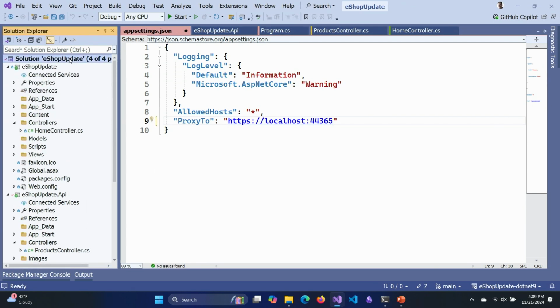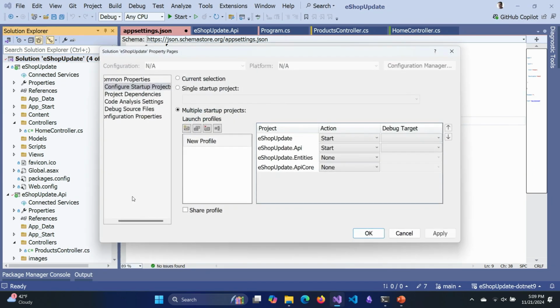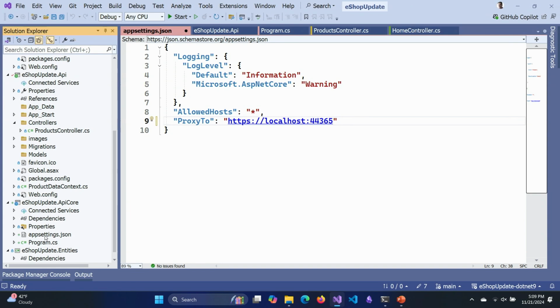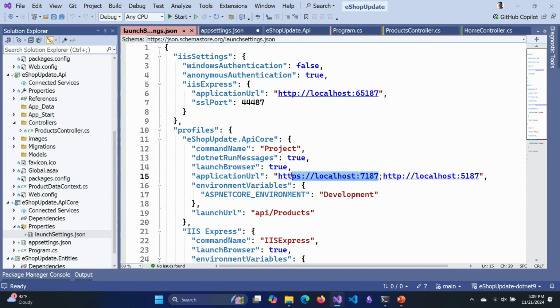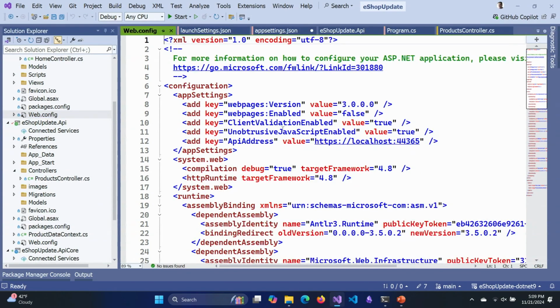I'm going to go up to the top here and I'm going to modify how this solution starts. It's set up with multiple projects, but I'm going to add the API Core version into the mix now as well. Last thing that I want to do, API Core is out here and it is running on localhost 7187. Well, if I'm going to use that as my API target, I got to copy that address, go back up here to the website, and I have my API address hard-coded here inside my web config. Let me replace that. Instead of going to my IIS location, have it go to the .NET 9 version.